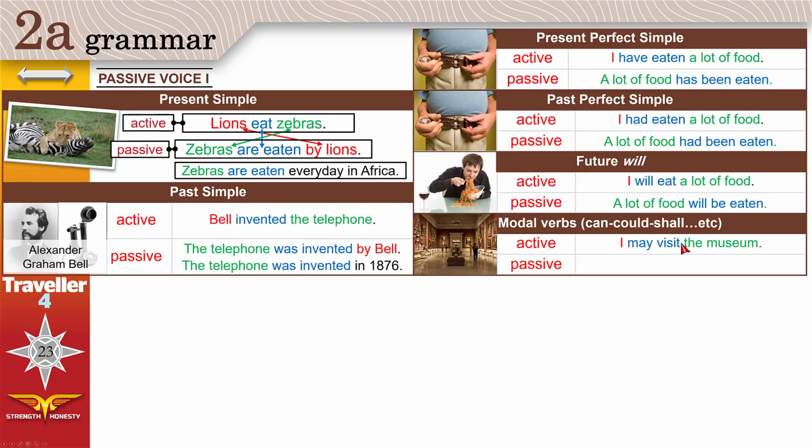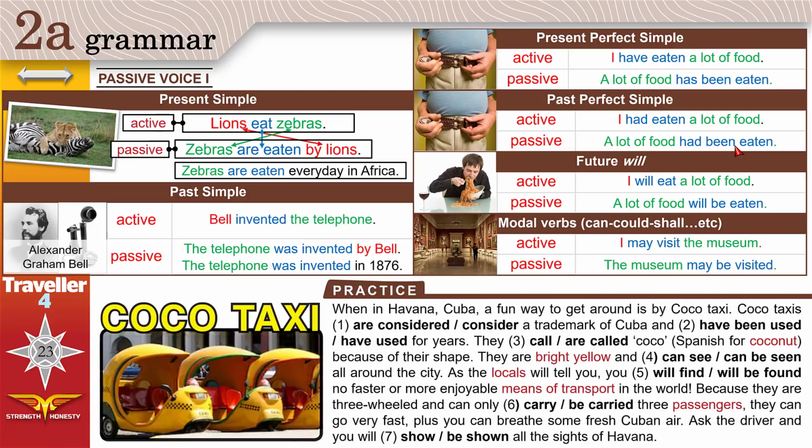I may visit the museum. May is a modal verb. Well, actually, will is also a modal verb. With all modal verbs, you put be after the modal verb. So will and may and modal verbs, all modal verbs like will, can, could, shall, should, would, may, must, and might must be followed by be. And in present perfect and past perfect, you use been. Very easy. And that's it. We finished today's grammar. We're ready for practice.